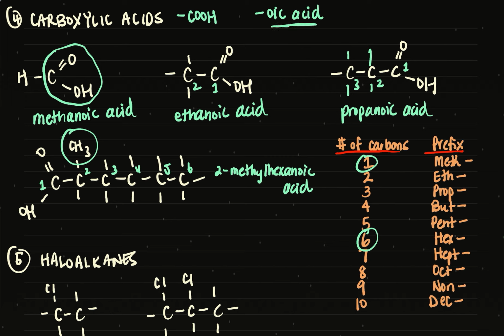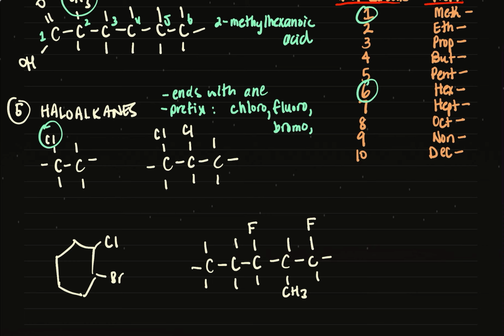So the prefixes are, we call it like this. If it's chlorine, we say chloro. If it's fluorine, we say fluoro. If it's bromine, we say bromo, and so on and so forth. So for example, structure 1, 2-carbon parent chain. So it's an ethane. So that's the ending of this compound. And then what you have to put as the prefix is, I see a chlorine there. So this is called chloroethane, all one word. Okay. And I don't have to number the carbon. There's only 2 carbons here. So the chlorine is automatically on carbon 1.